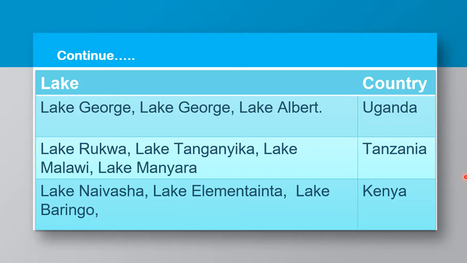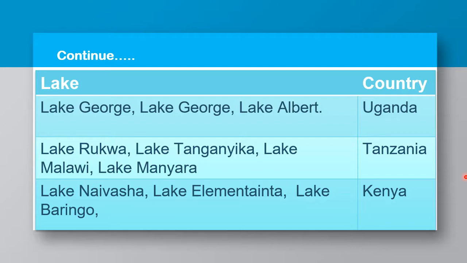Then in Tanzania we have Lake Rukwa, Lake Tanganyika, Malawi, and Manyara. Whereas in Kenya we have Lake Baringo, Lake Elementaita, Lake Naivasha, Lake Magadi, Lake Turkana. If you're to follow the Rift Valley floor or the stretch of the Rift Valley, you can see these lakes clearly.